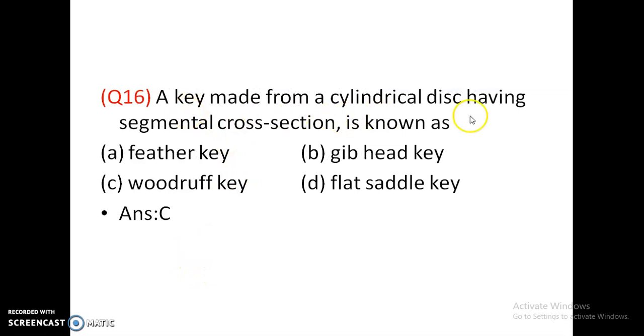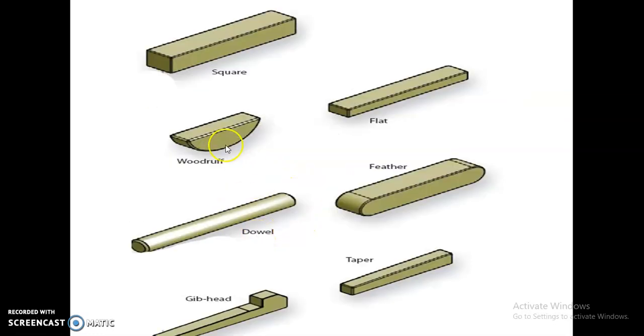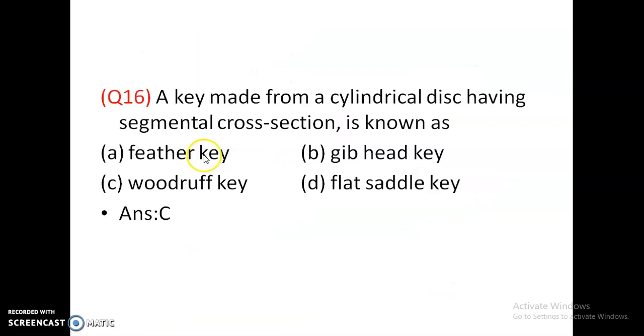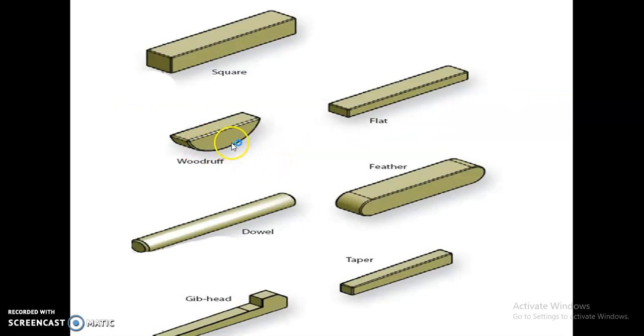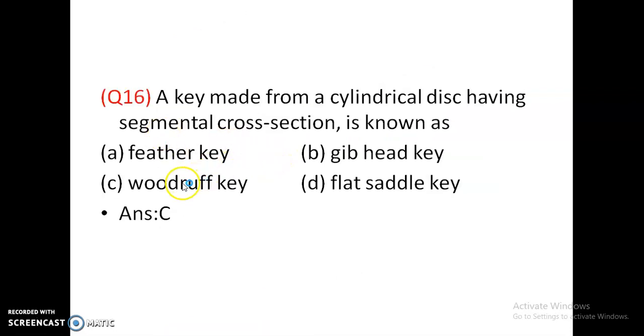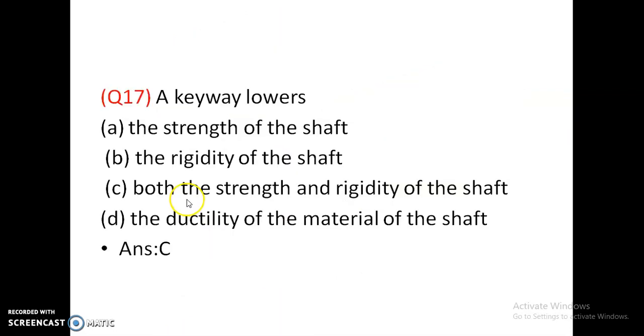Key made from cylindrical disc having segmental cross section is known as feather key, zip-cut key, woodruff key, flat saddle key. Okay, it is a square key, flat key, woodruff key, having cylindrical disc having segmental cross section. It is having segmental cross section. Cylindrical key, woodruff key. Answer is C.